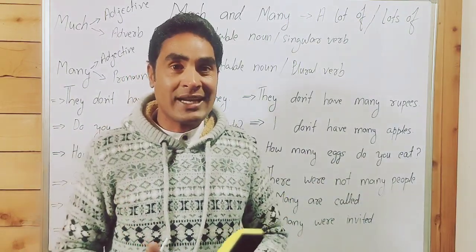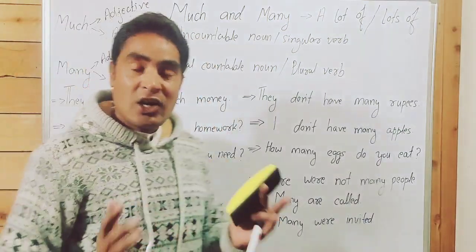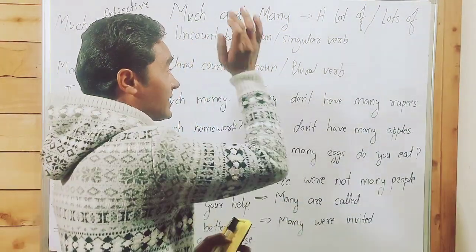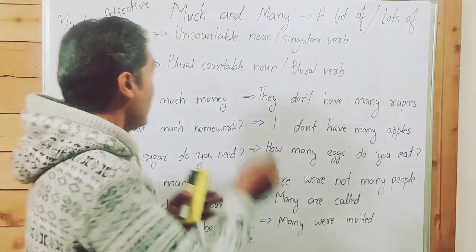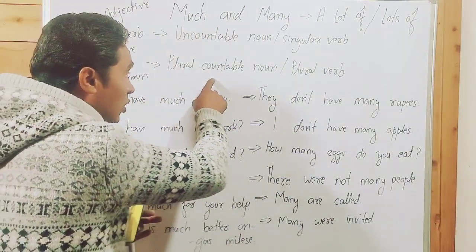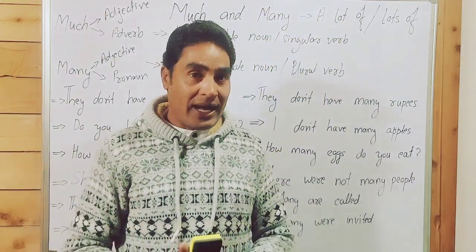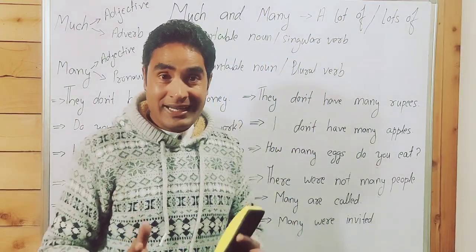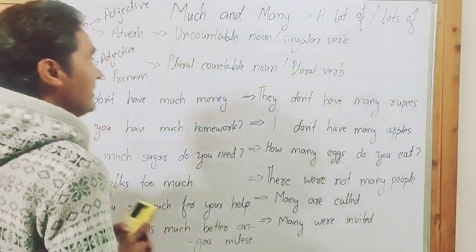In 99% cases, many is used for plural countable noun and it takes plural verb. Only in 1% cases, according to the nature of the sentence, it is used for singular countable noun and takes singular verb.